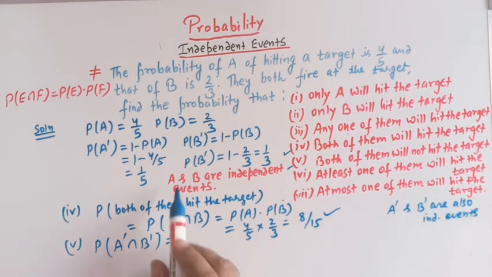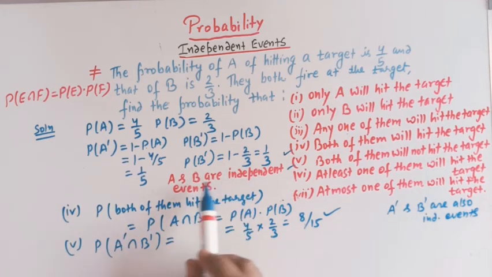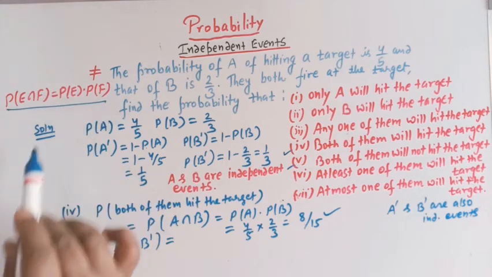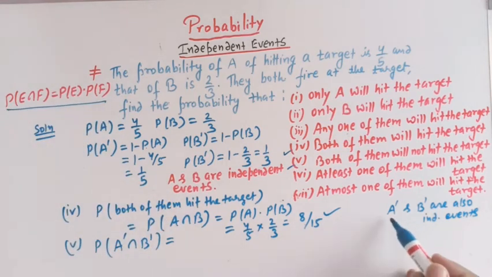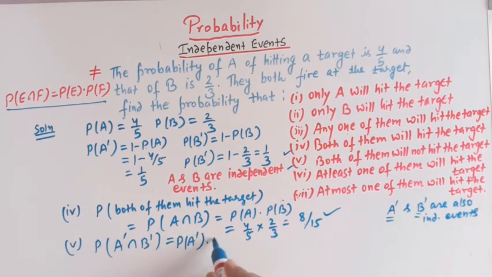So when A and B are independent events, they follow this rule, and when A complement and B complement are also independent events, then these two events will also follow this rule. So P of A complement intersection B complement is given by P of A complement times P of B complement, right?